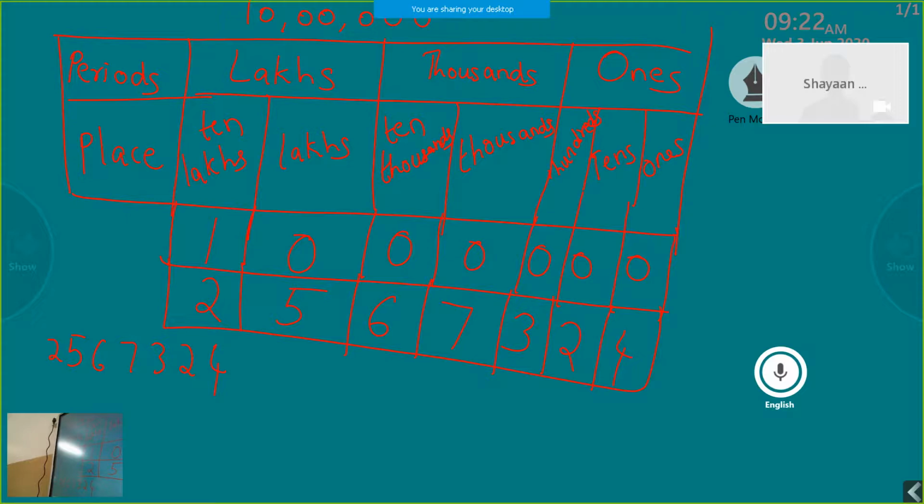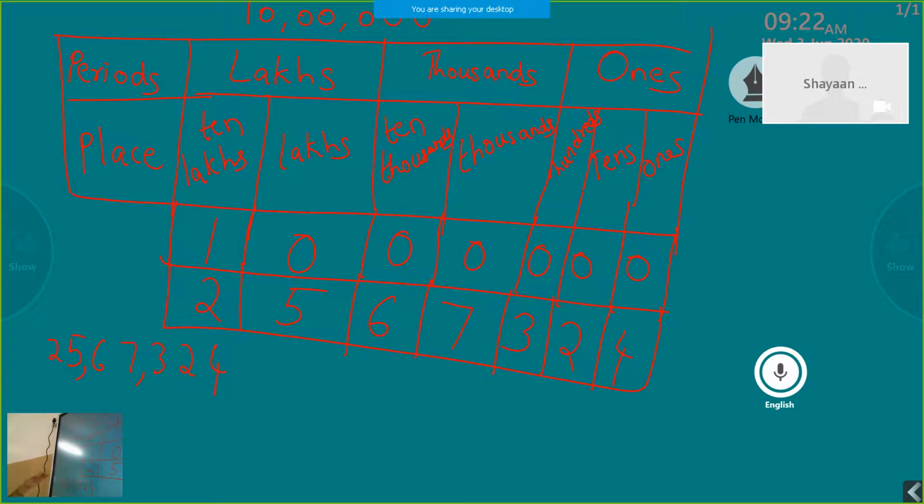First of all, we are going to learn how to read a 7-digit number. For that, we group the given number. The first group consists of 3 digits starting from the right, then a group of 2, which represent the periods, and they are separated by commas.